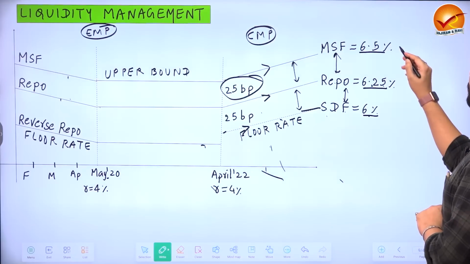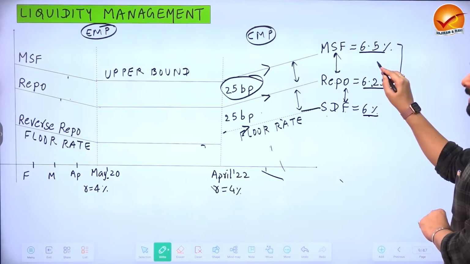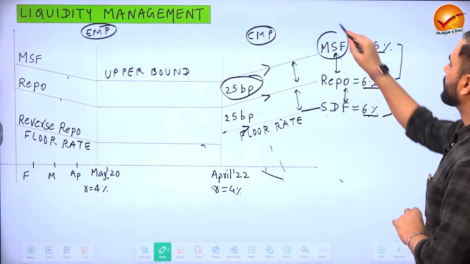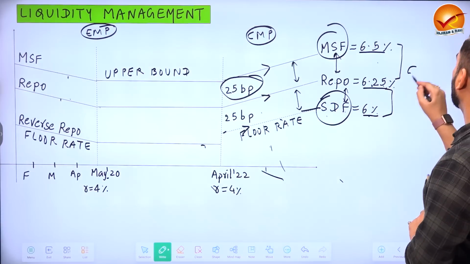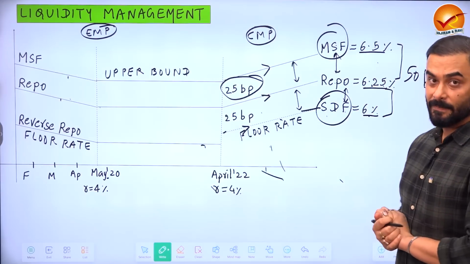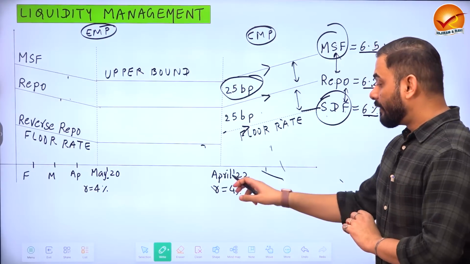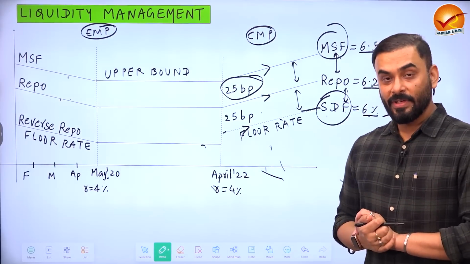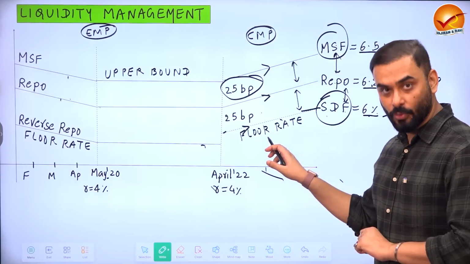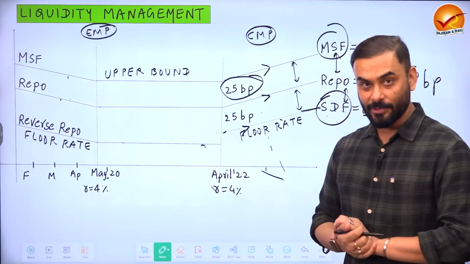So if somebody asks us a question, the distance between these two is 25 basis points, the distance between these two is 25 basis points, and what is the distance between MSF and SDF? 50 basis points. Between these two, 50 basis points. So what have we done in India? After April 2022, we started to use standing deposit facility as the floor rate instead of reverse repo rate.